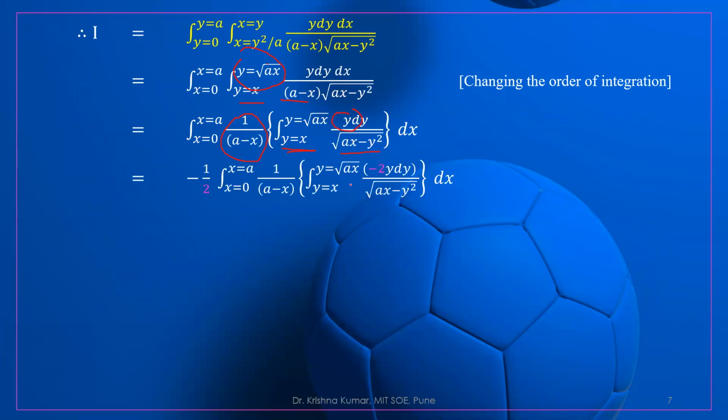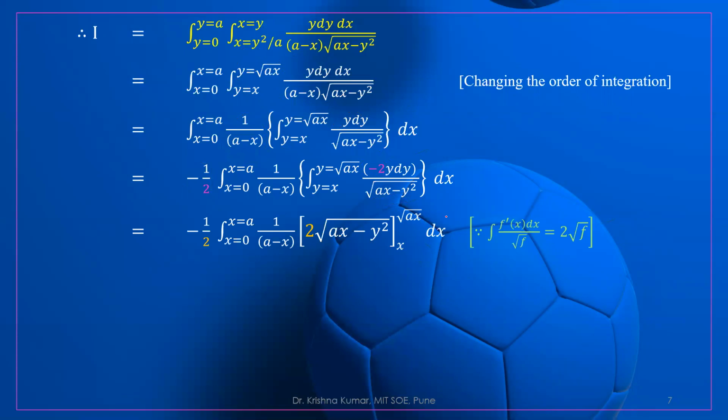So we multiply and divide by minus 2, so that minus 2y dy is the derivative of ax minus y square, which is 0 minus 2y dy. That is why we have written this. And x is constant over here.